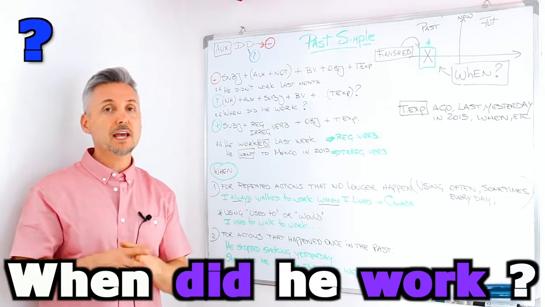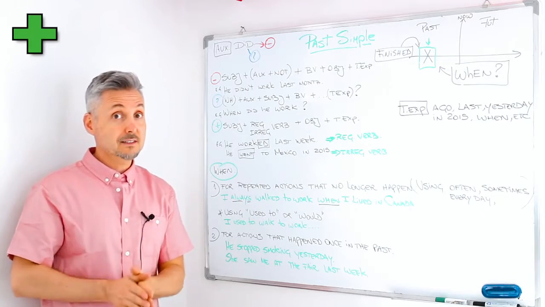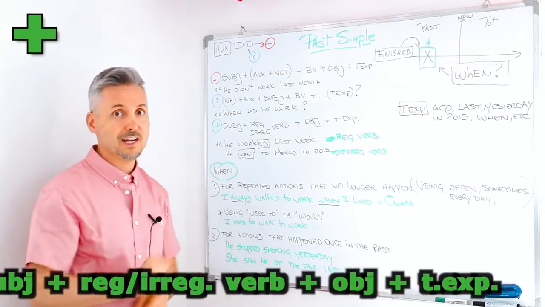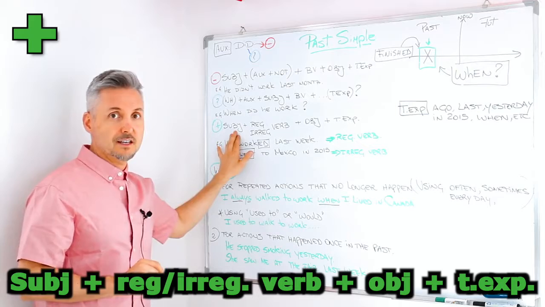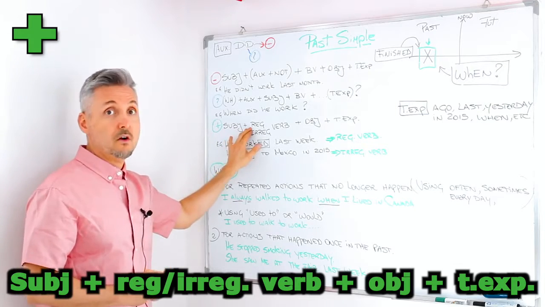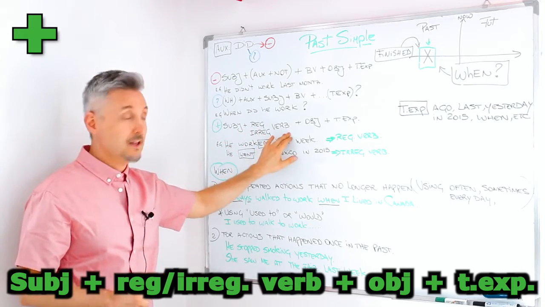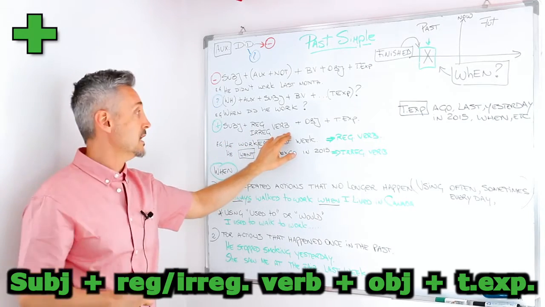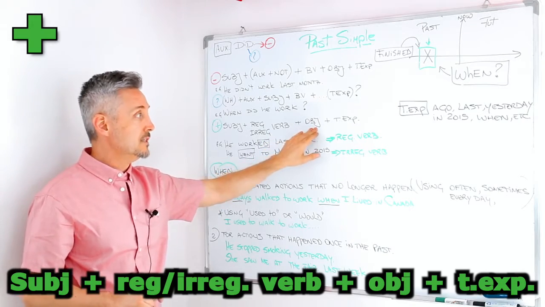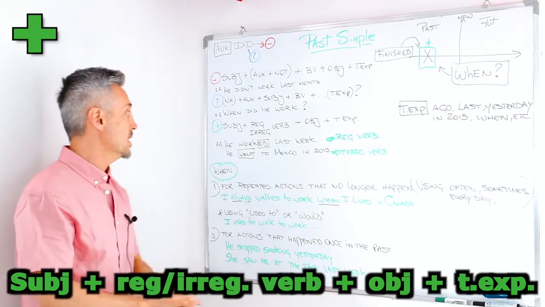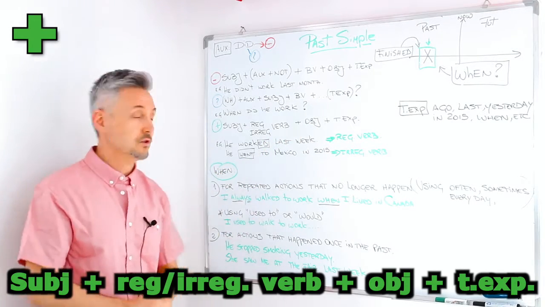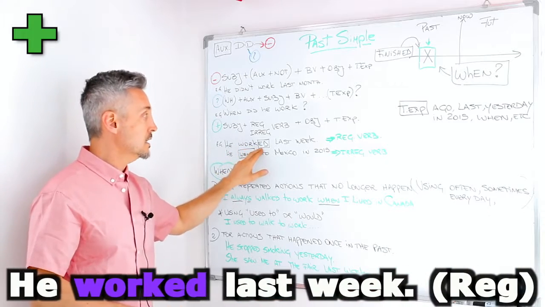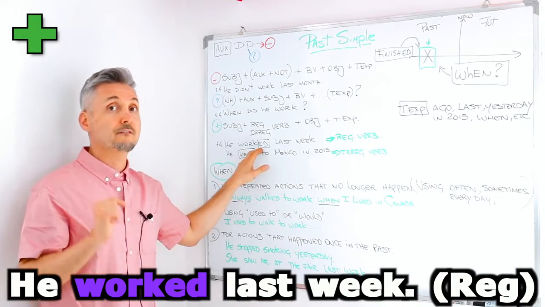Now, if you want to make a positive sentence, this is what you have to study. The subject, then the regular or irregular verb, and I will get to that in one second, then the object, and then the time expression. Just like my two examples. He worked. This is a regular verb.